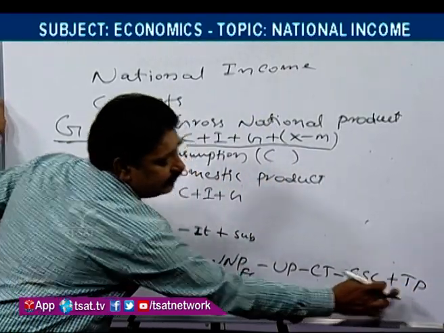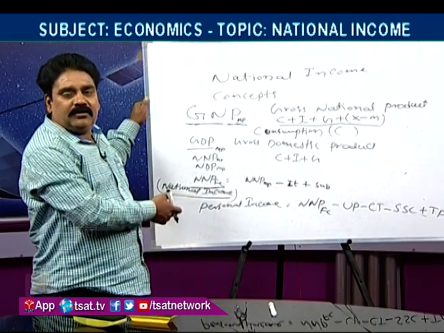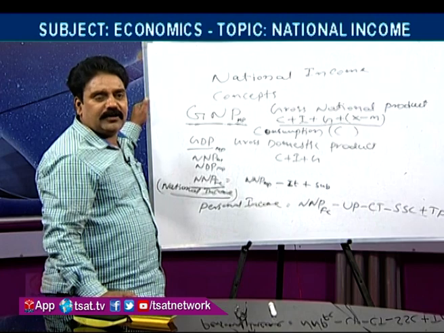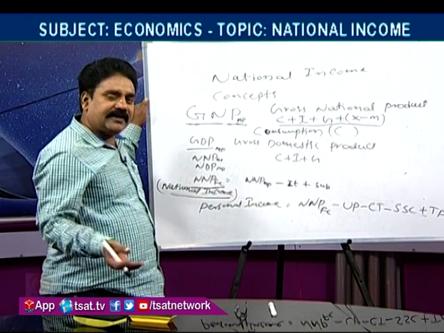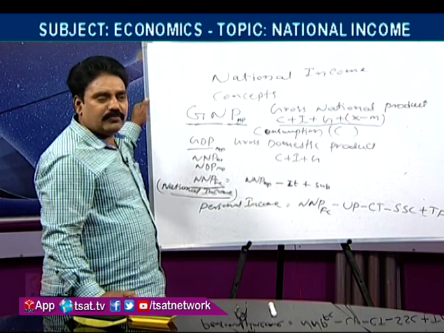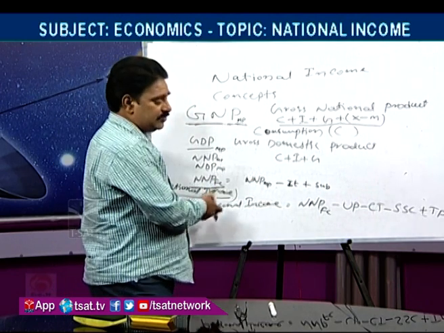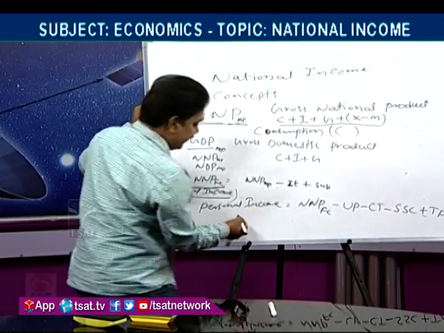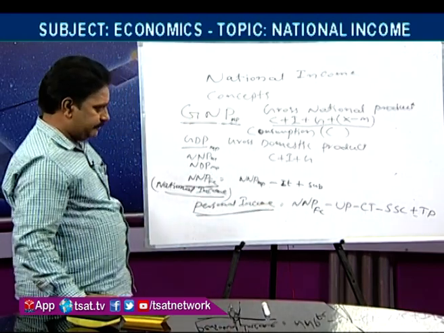Transfer payments is the income which is given by the government to the persons to support them. They are not participating in the production, they are not producing any goods and services. Even though they are not producing any goods and services, they are receiving some amount in the form of transfer payments. The government is providing those allowances to those persons. So, that income is received by the person. So, we are adding it to the NNP at factor cost. In this way we will get personal income. In this way we calculate the personal income.